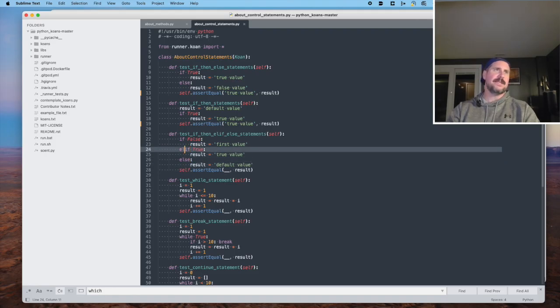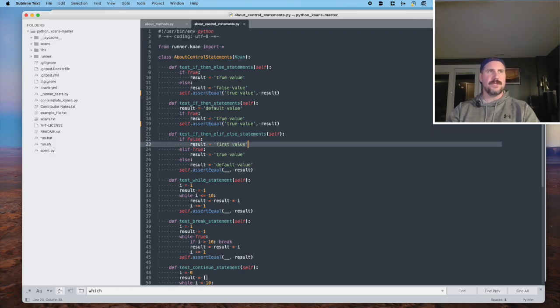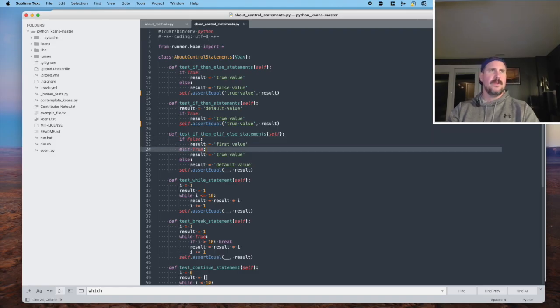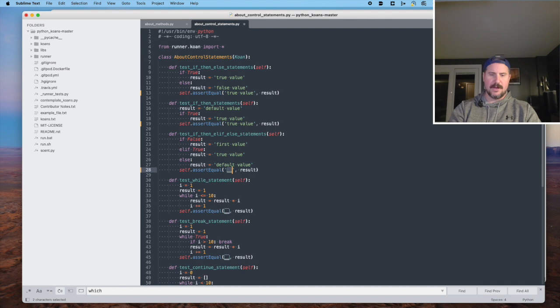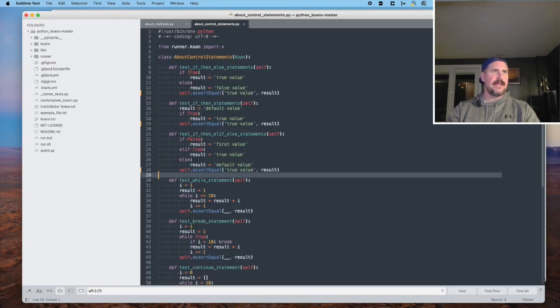So my thinking is this is going to get skipped because false will always be false. Therefore, this never gets run. Then we get to here, and it's elif true, and that will always be true. So I think this line does get run, therefore setting the value of result to the string true value. And when we do the assertion down here, I think we're going to see true value. All right, let me run it. We're on to 36. Yeah, that was correct.